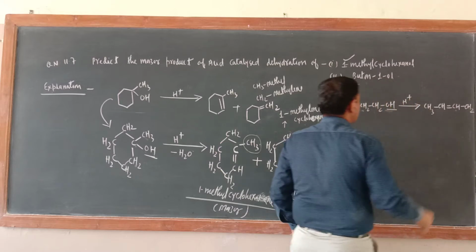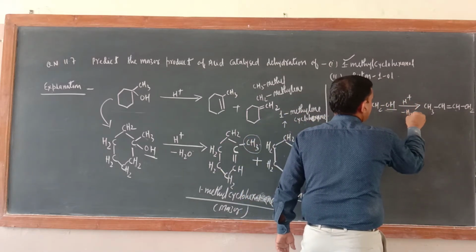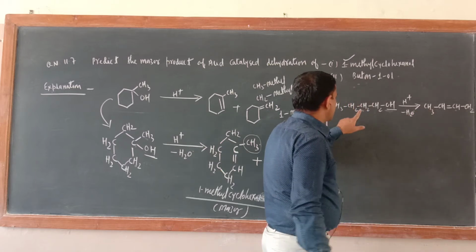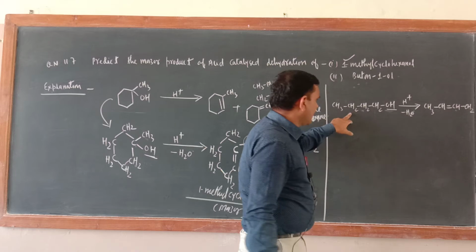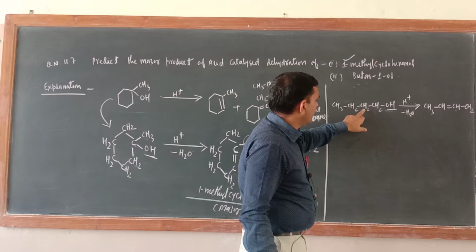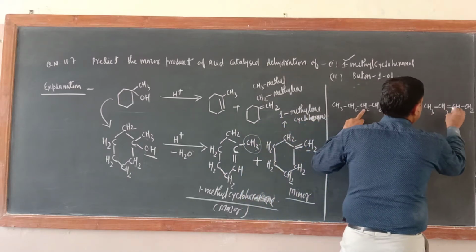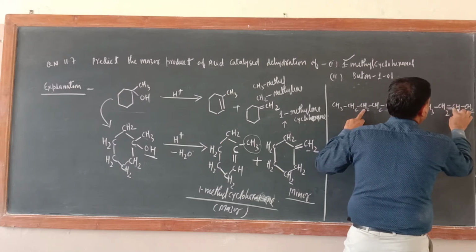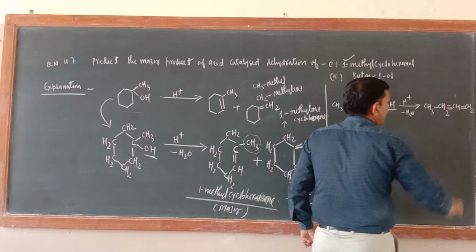Now just see, valency is not completed, because here minus H2O you have to write. So it is better to write. Are you getting my point or not? From where you have removed the hydrogen? You have removed the hydrogen from here. That is why CH2, here CH2, here CH double bond. So 2, 3, 4. Yes, now it is correct. You have got this alkene.